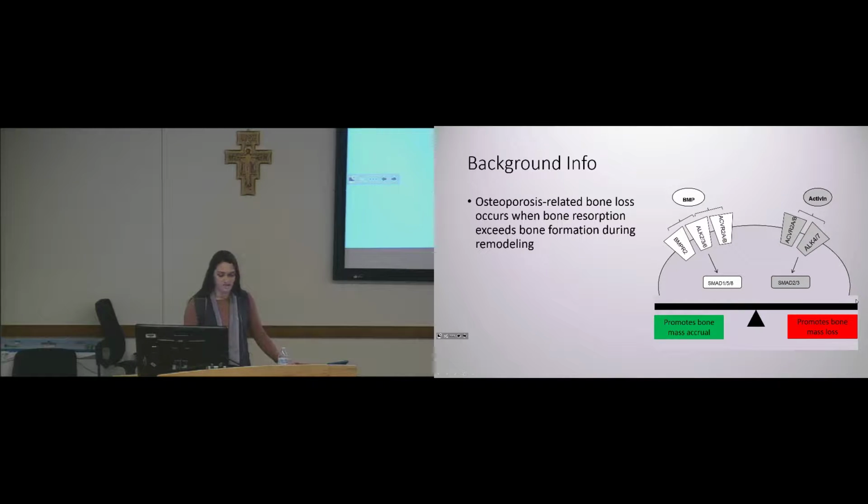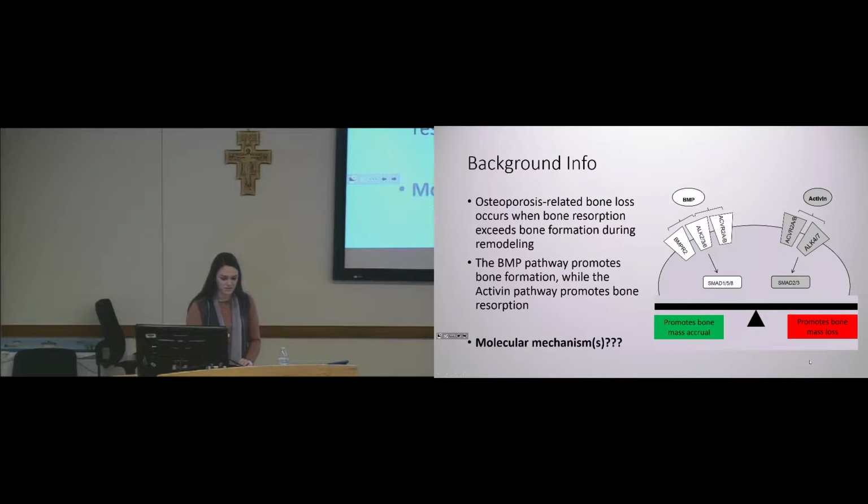You heard a little bit about osteoporosis from Kelly, so we know that osteoporosis-related bone loss occurs when the rate of bone resorption exceeds that of bone formation during the bone remodeling process. And we know that the BMP pathway on the left promotes bone formation in osteoblasts, while in the activin pathway we see bone resorption. So there are studies that show that antagonism occurs between these two pathways, but there's not a whole lot of research on the molecular mechanism behind all of it that's allowing for this interaction. So a more detailed understanding of this molecular relationship is needed to provide insight into potentially new therapeutic strategies for osteoporosis.